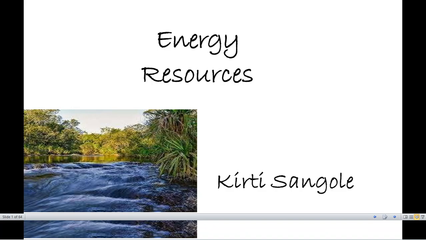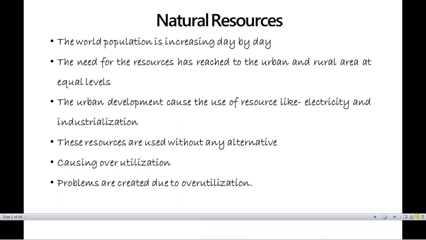Okay, for example, if we take an urban area or a rural area, there used to be some difference. For example, there was a difference in utilization of electricity, utilization of industrial products, utilization of resources. For example, maybe water resources, maybe forest resources, or, I would rather say in general terms, energy resources.